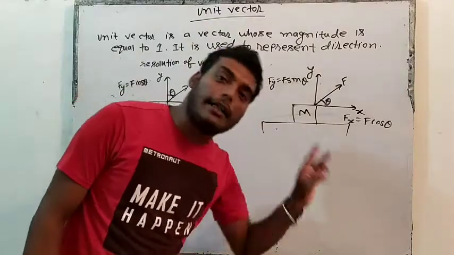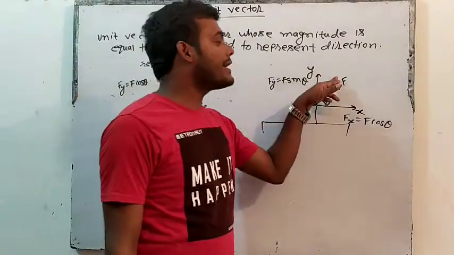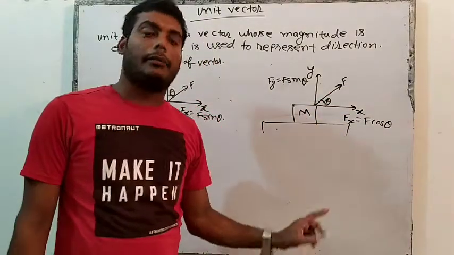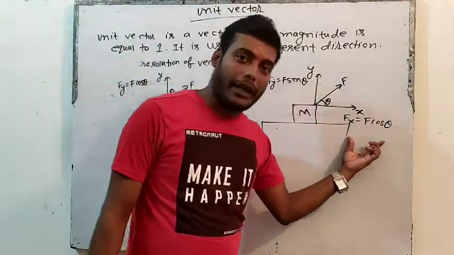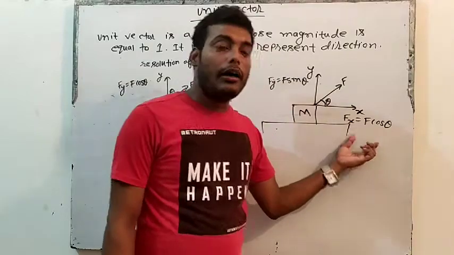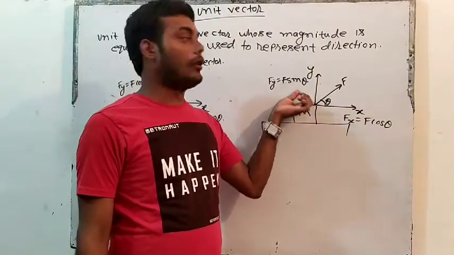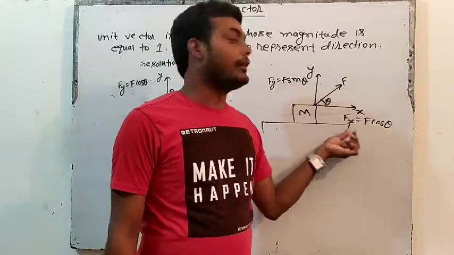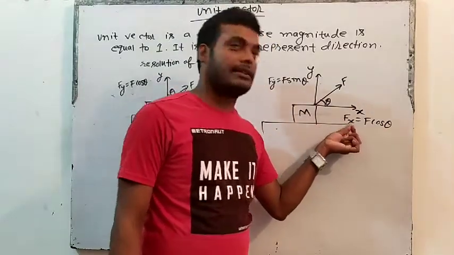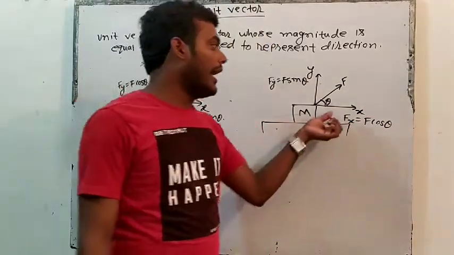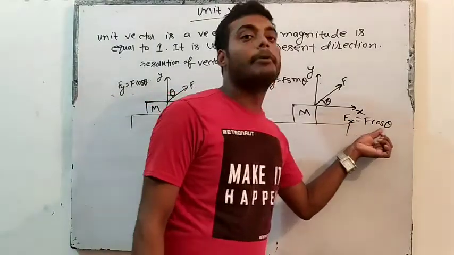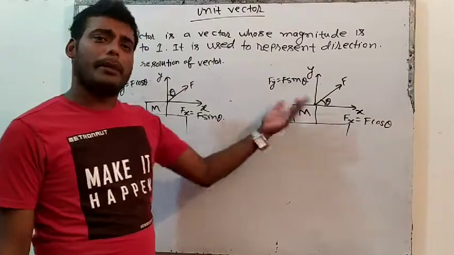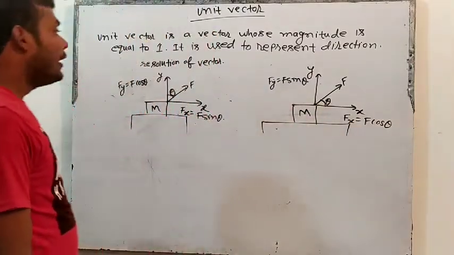Force is making angle with which axis? With x. So the component along the axis the force makes the angle with will be cos, and the other component will be sin. Force is making angle with x, so x component, that means force in x direction, Fx, force along x direction will be equal to F cos theta, and force along y direction will be F sin theta. In my previous triangle I have shown you.